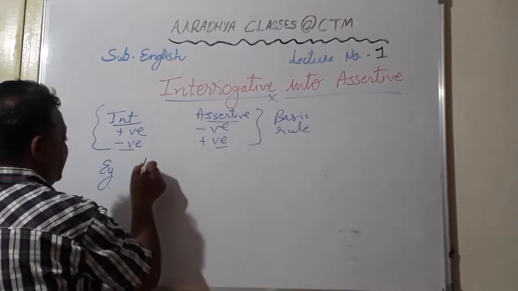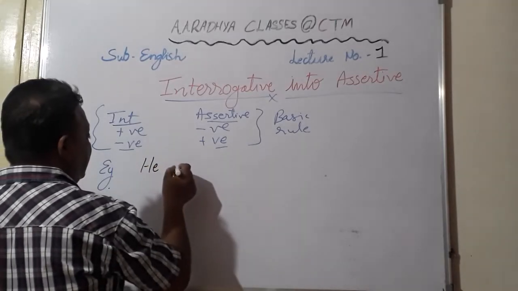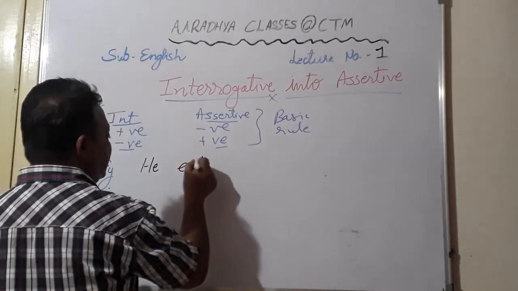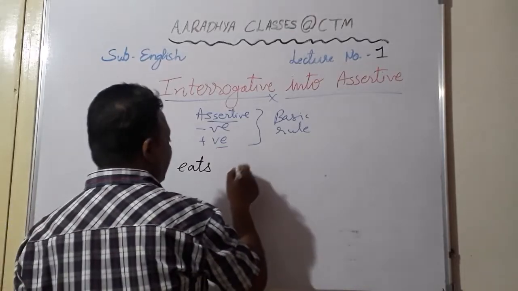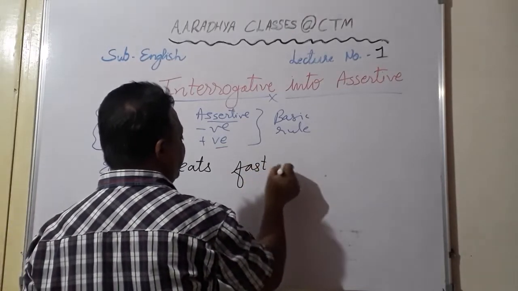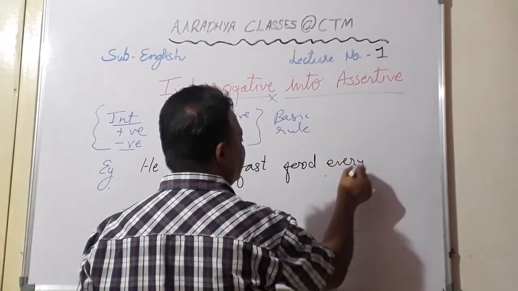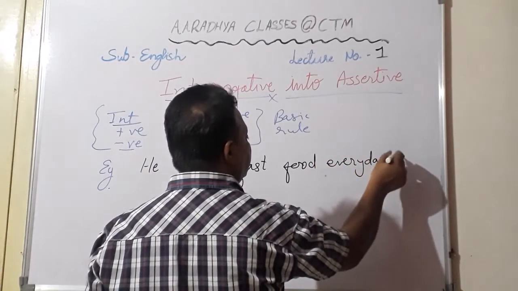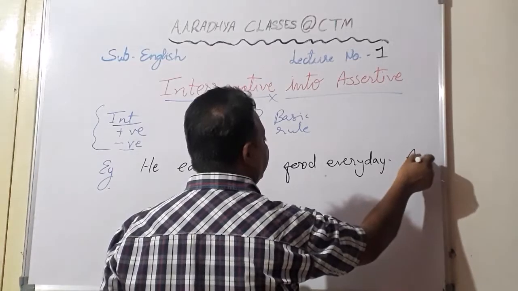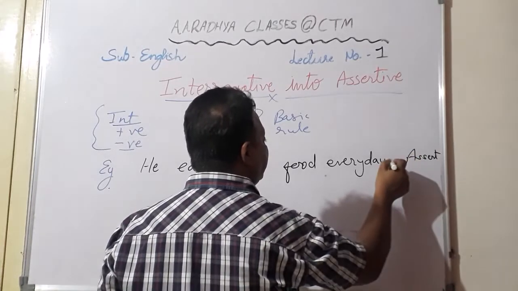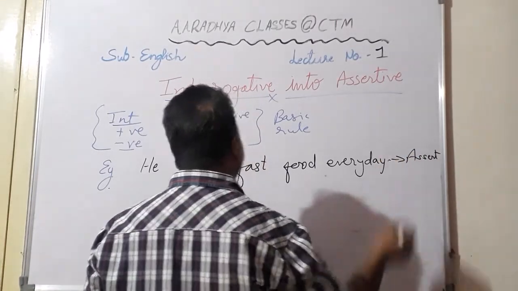For example, he eats fast food every day. Now this is your assertive sentence. It ends with a full stop.